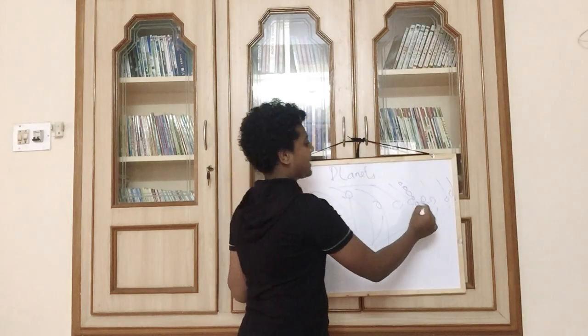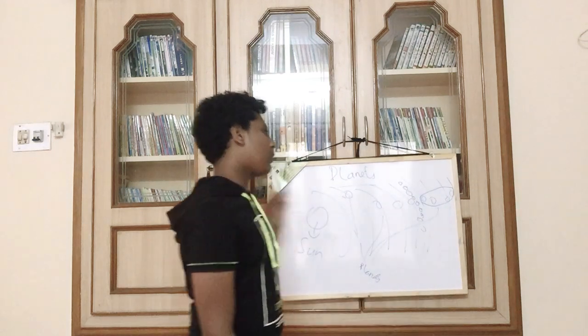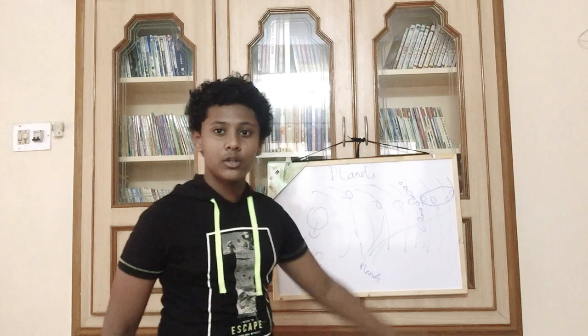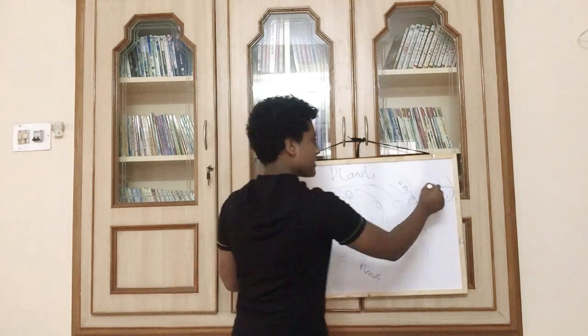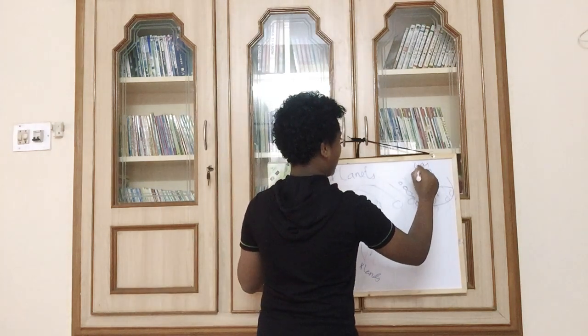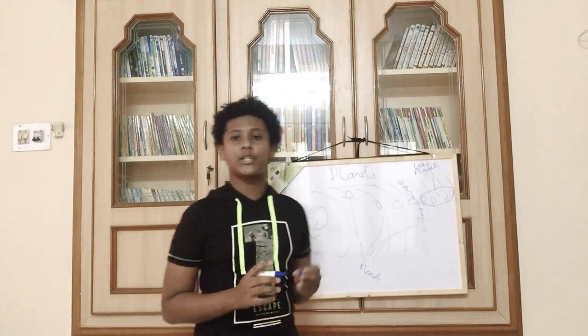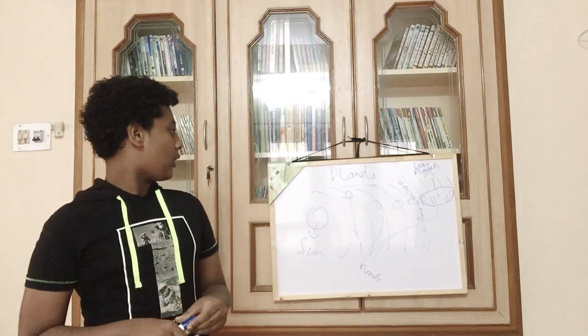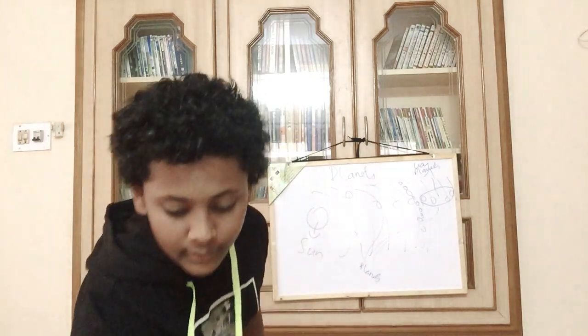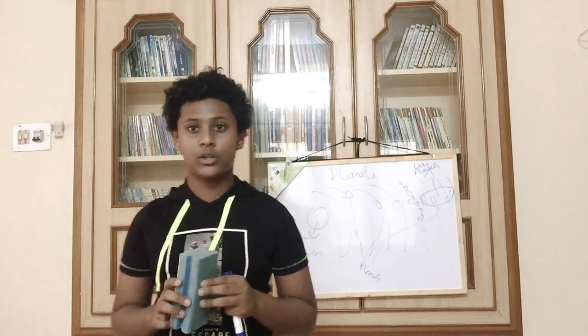These are called the gas giants. If you want to know why, these planets are made of gas and not solid particles. They're totally made up of gas. So we call these the gas planets or the gas giants: Jupiter, Saturn, Uranus, and Neptune. Now, this is just the basics of our solar system. There are tons of solar systems in the universe which we have not discovered to this day.